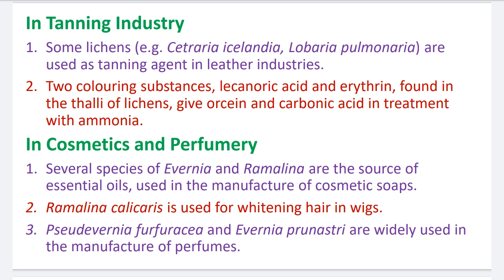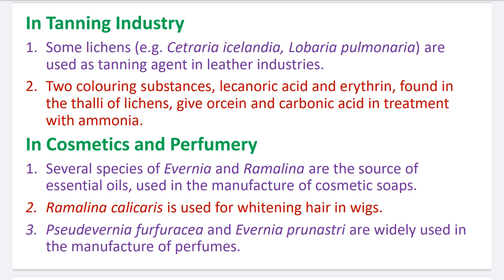Number 1. Some lichens, for example Citraria icelandica and Lobaria pulmonaria, are used as a tanning agent in the leather industries. So the lichens are used as a tanning agent in the leather industries.